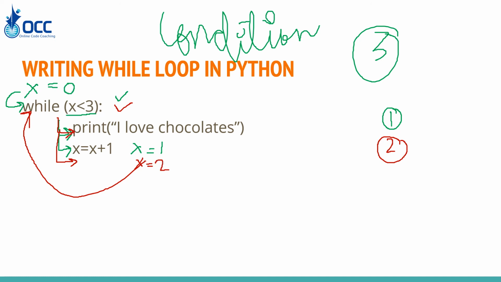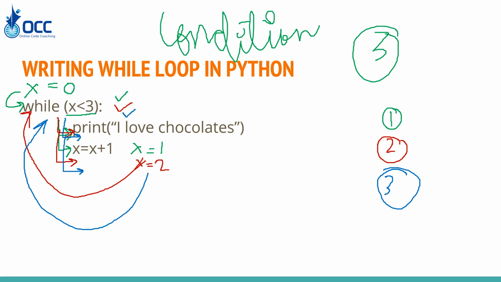Now it will move here for the third time and check that 2 is less than 3, which is correct. It will print I love chocolates. And then it will increment the value of x by 1. Now the new value of x becomes 3.